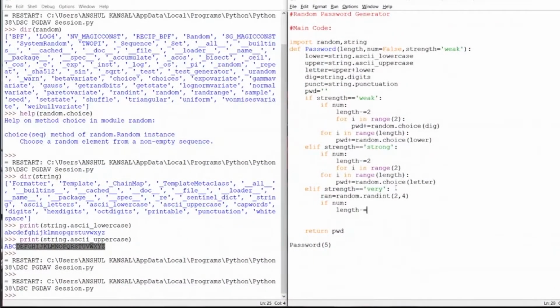I'm again deducting the length of the letters with rand.